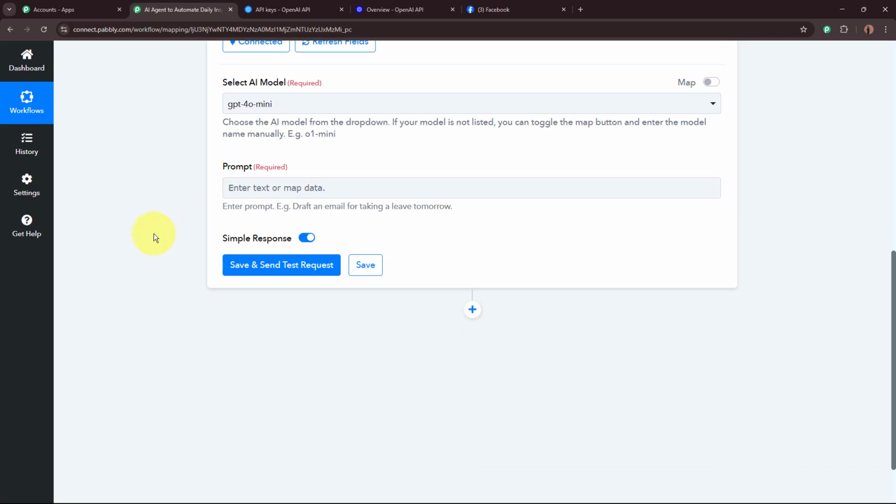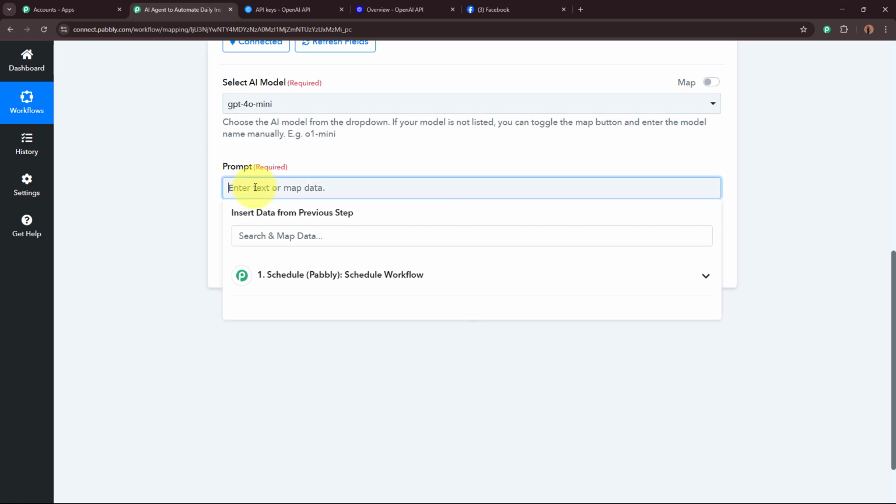Prompt is the text with the help of which this AI agent is going to generate the content according to our requirements. In the prompt, you need to specify all the things that you require in the generated content as well as what you do not require in the generated content. Mention each and everything in detail in this prompt right here. So for the prompt over here, I'm going to write it as...